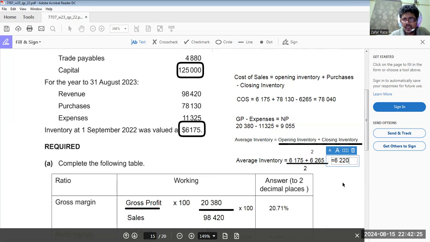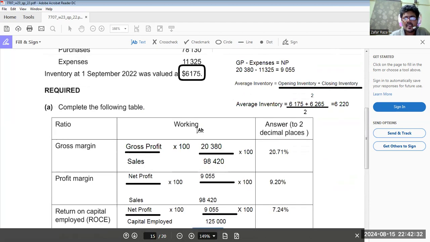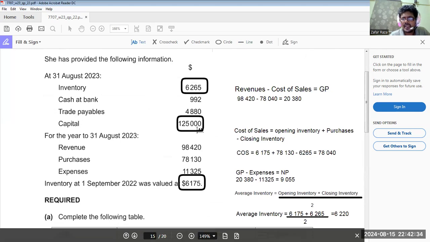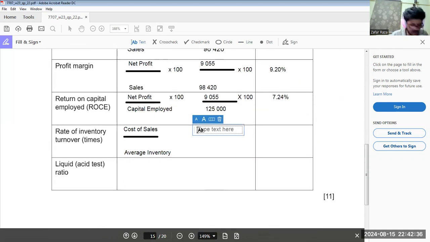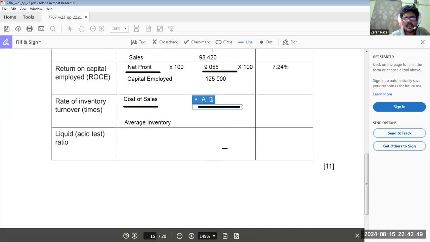6,220. Got it? So cost of sales, how much is the amount? That is 78,040. Okay, and divided by average inventory, which was how much? 6,220.